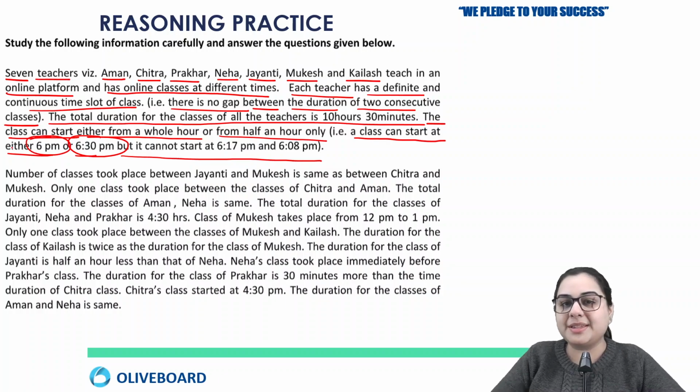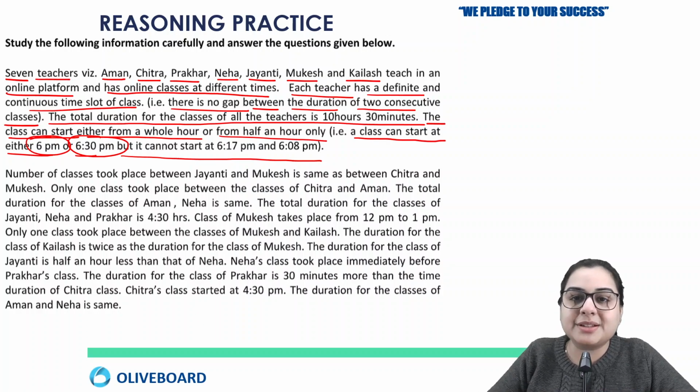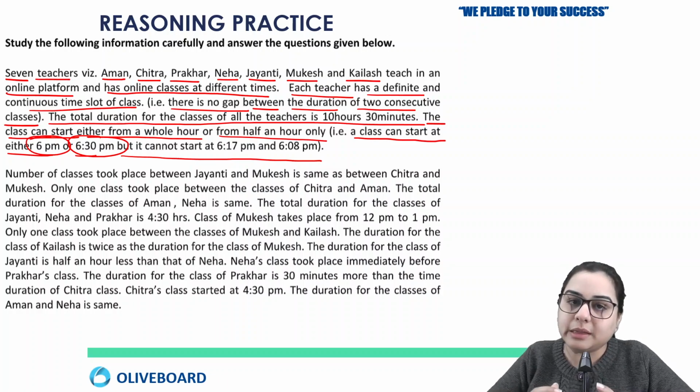Otherwise it was not easy to understand what he means when he says the class can start either from a whole hour or from half an hour. You might have understood that, but there still remains a doubt: are we thinking right? So in this kind of statement they always give you an example so that you can be sure you are thinking correctly.